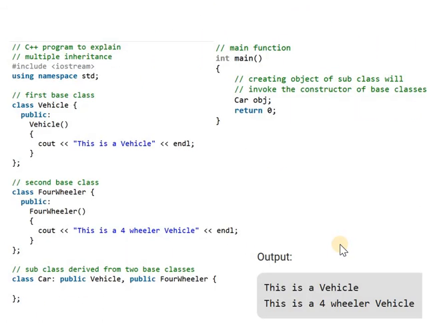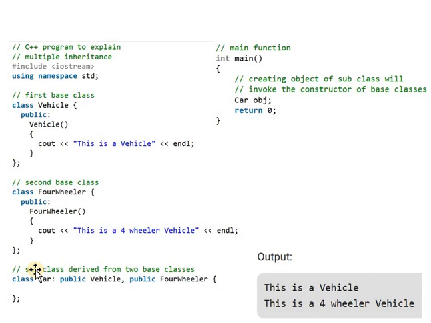Let's see an example for multiple inheritance. This program demonstrates the concept of multiple inheritance. Here, in this example, there are two base classes, that are vehicle and four-wheeler. And by using these two base classes, we are deriving a subclass that is car.